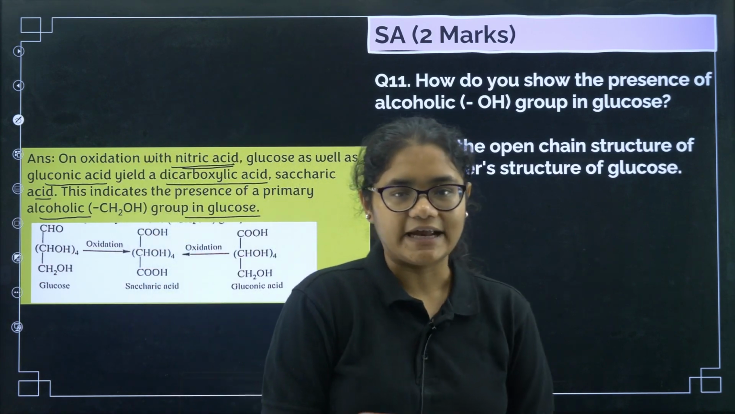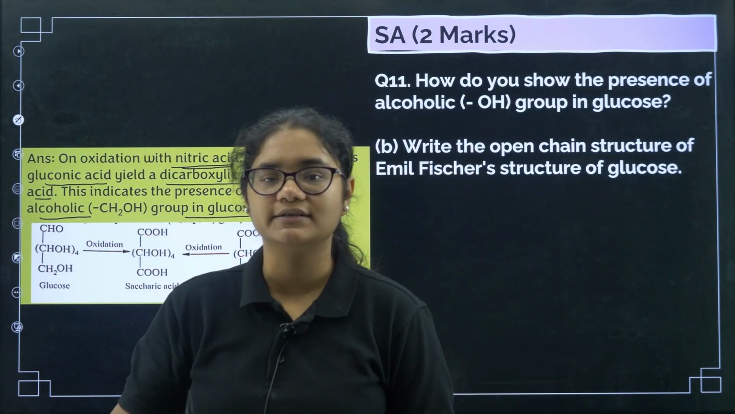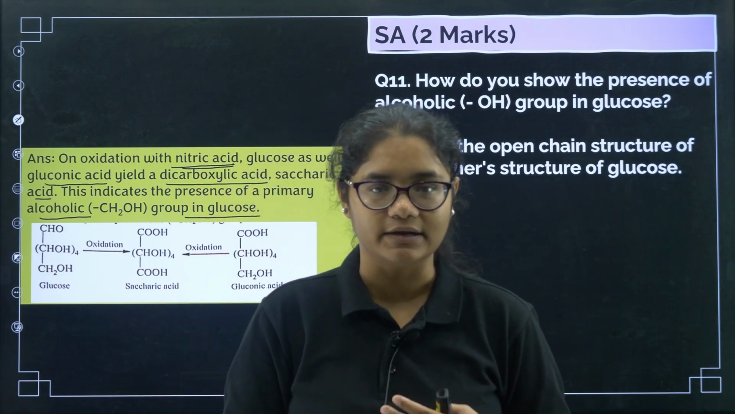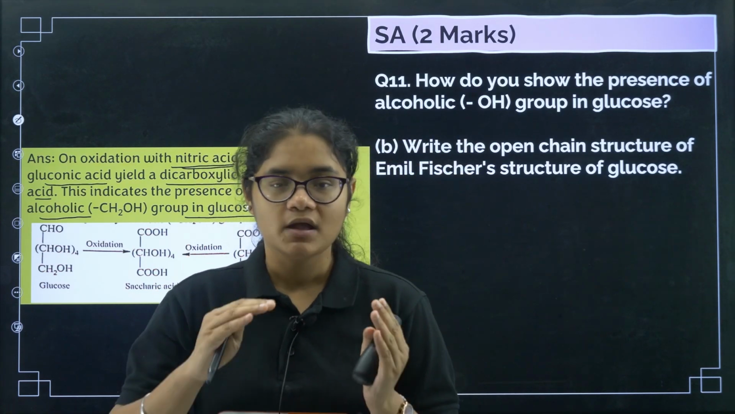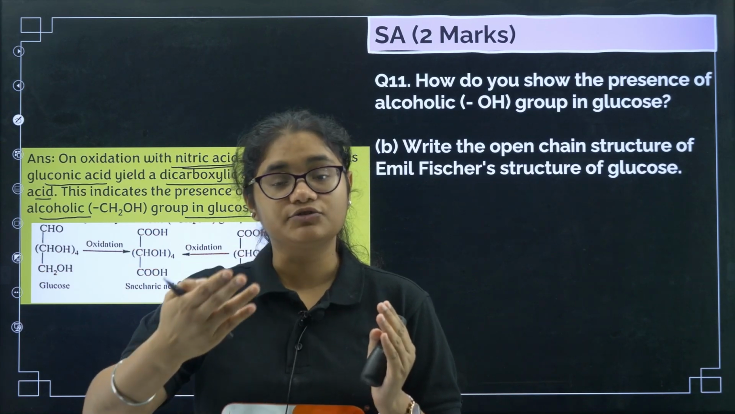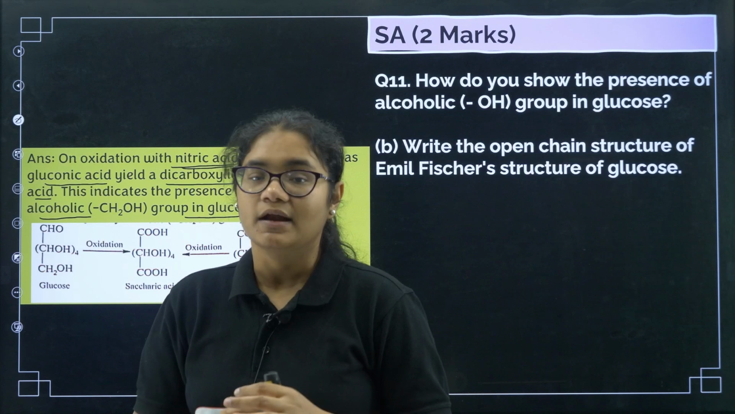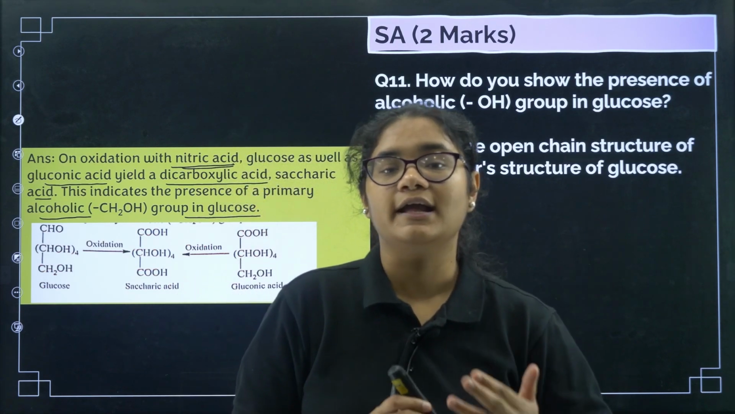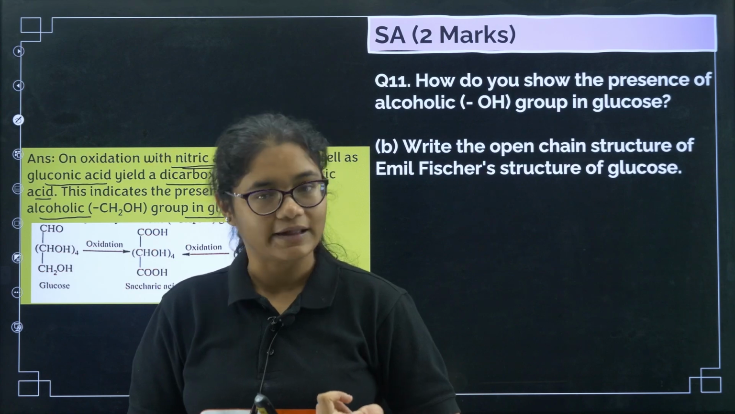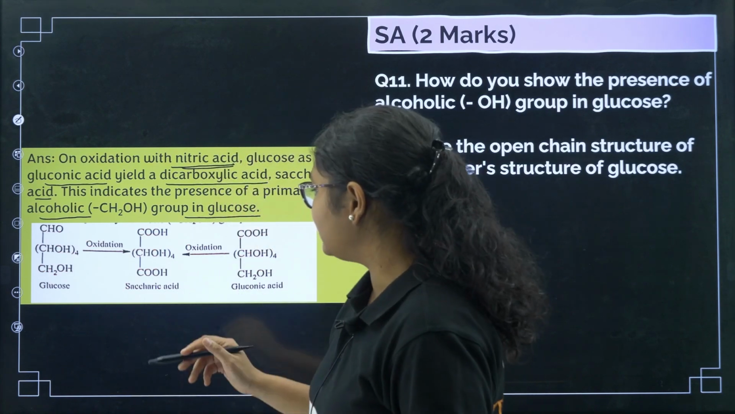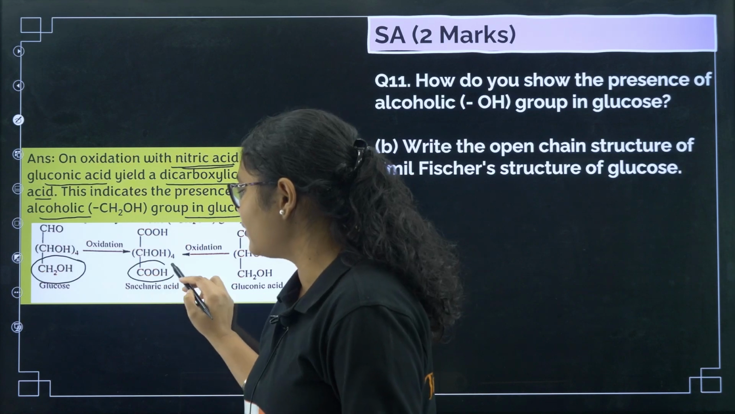We said that there are 5 OH groups, but how can we show whether these OH groups are primary or secondary? What we did is we treated the glucose with a strong oxidizing agent, that is concentrated HNO3. When you treat it with concentrated HNO3, the primary group will get oxidized to acid, right? So we can find here that in glucose, this OH group got oxidized to COOH.